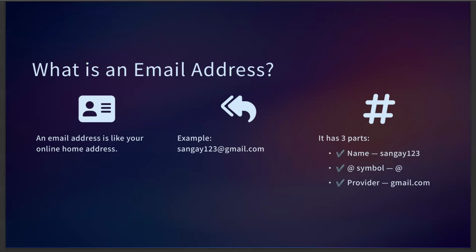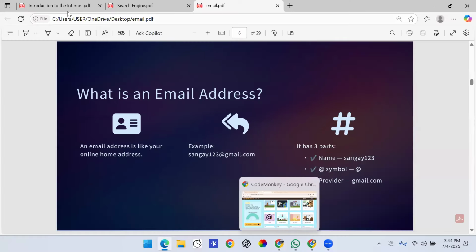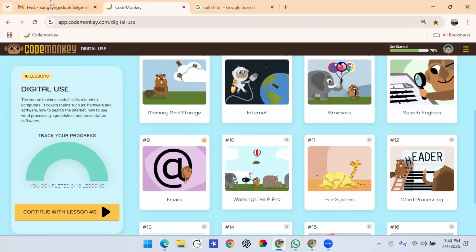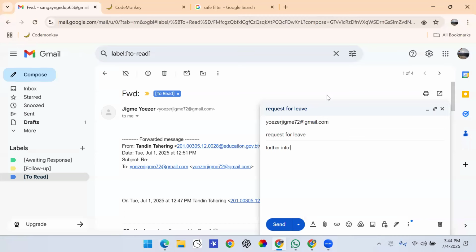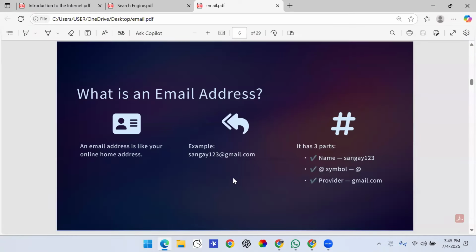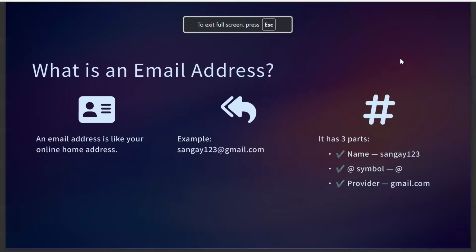For example, the one that I am using over here is Gmail, and you can see my email address. It has Sangi Nirup as the name, and you can add some numbers, then the at the rate symbol, and then the provider, which here is gmail.com. So it has these three essential parts. I hope you understood what an email address has.